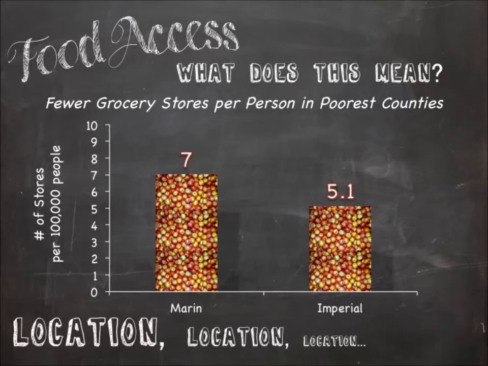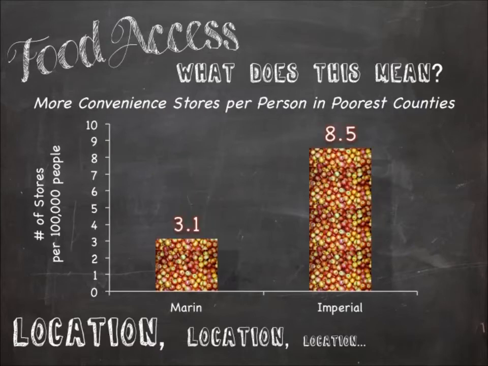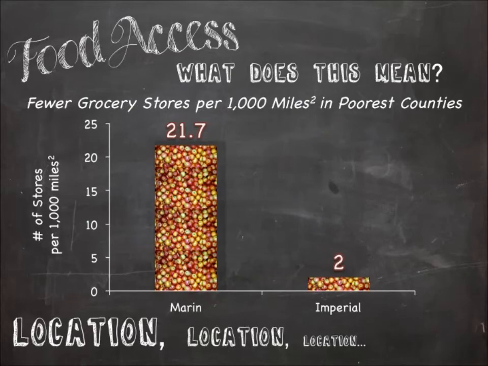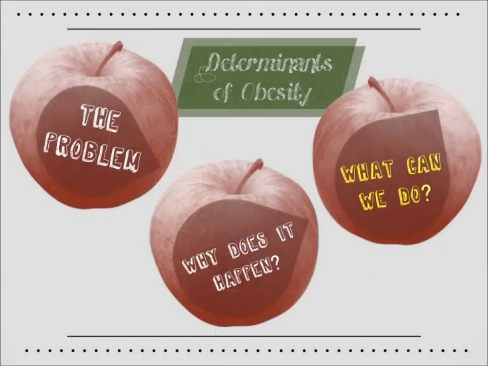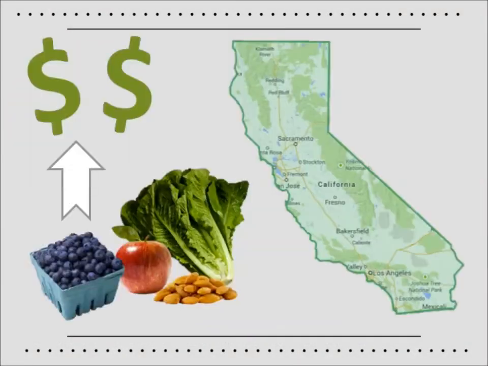So what does this all mean? First, Imperial County, the poorest county in California, has fewer grocery stores but more convenience stores per person and per 1,000 square miles than the wealthier county of Marin. This data suggests that healthy foods may be even less accessible and more costly in communities that have fewer supermarkets and more convenience stores. So how can we change food access to address the rising rates of obesity?